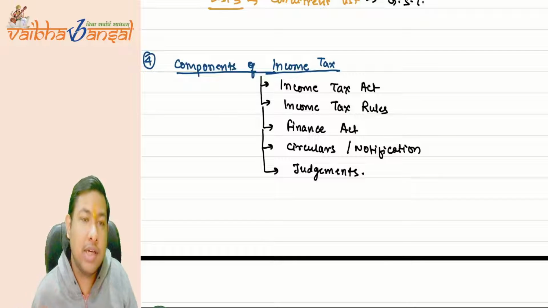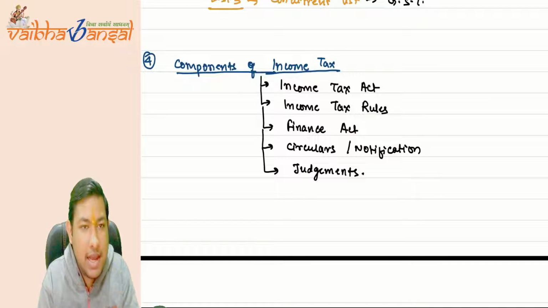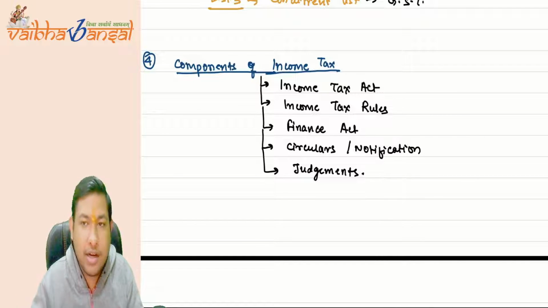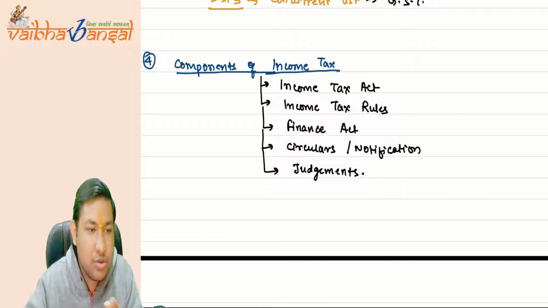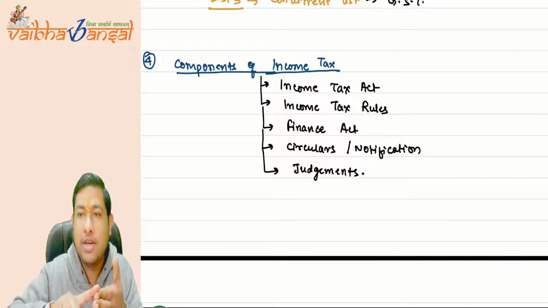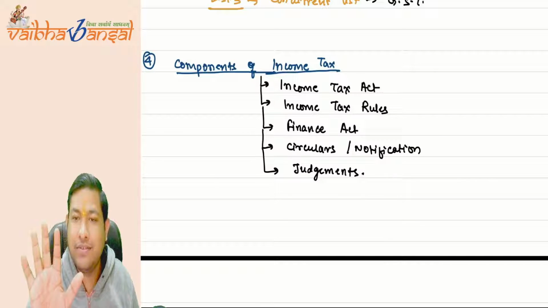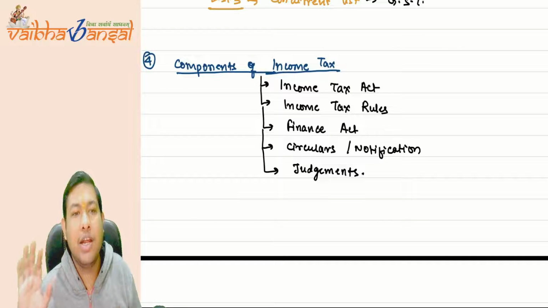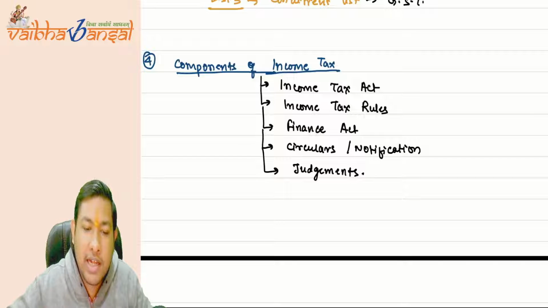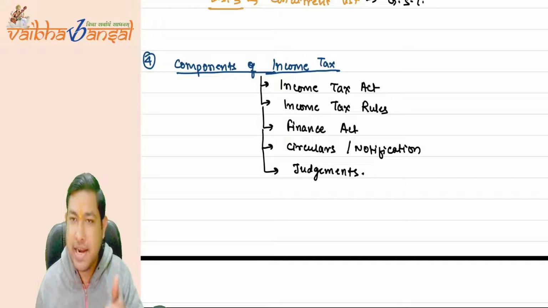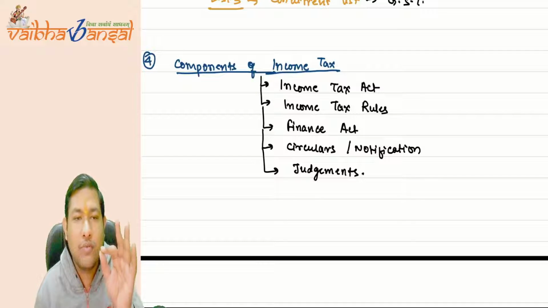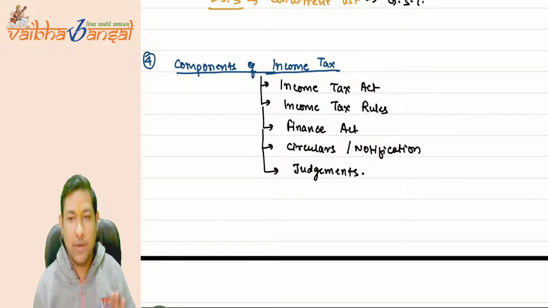All you need to learn, your ICAI has incorporated: Income Tax Act, Income Tax Rules, Finance Act, circulars and notifications, and the judgments. All these five things have been incorporated in your syllabus. So you have to read each and everything, understanding these things. So what are the components? Let me explain it one by one.